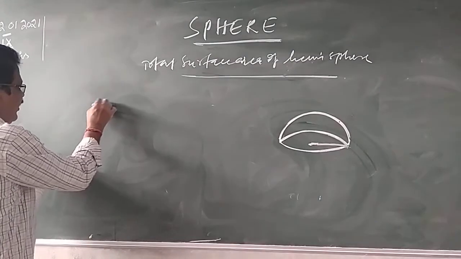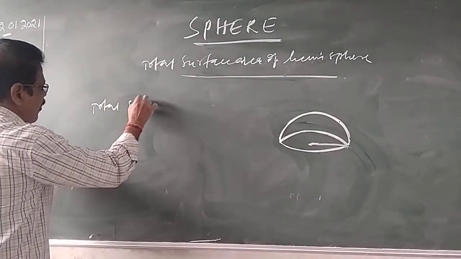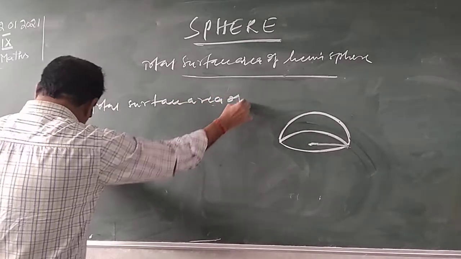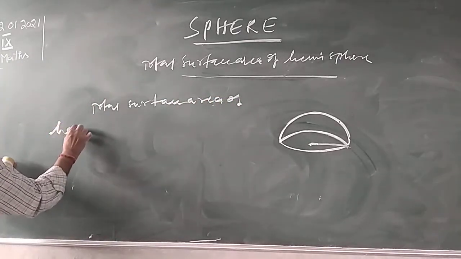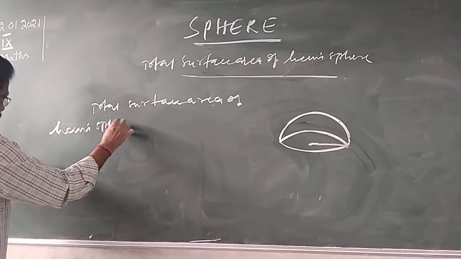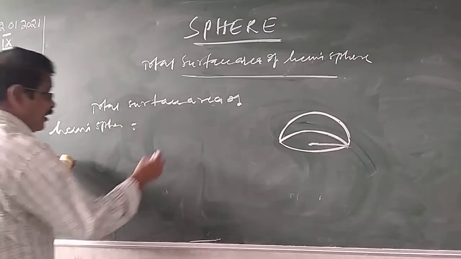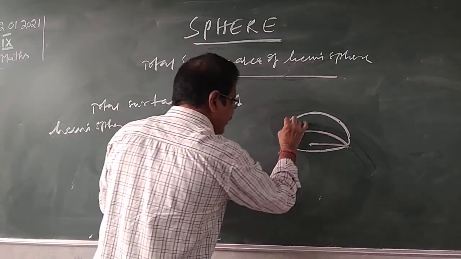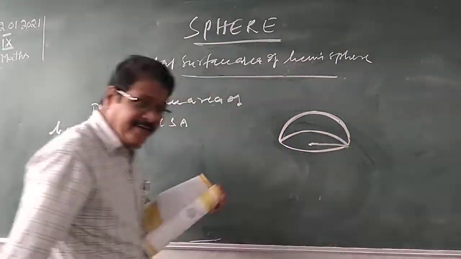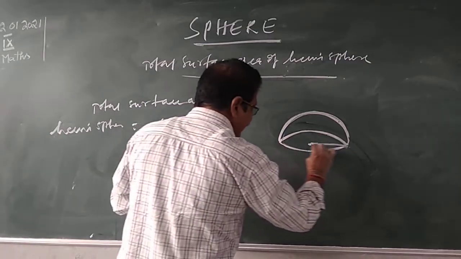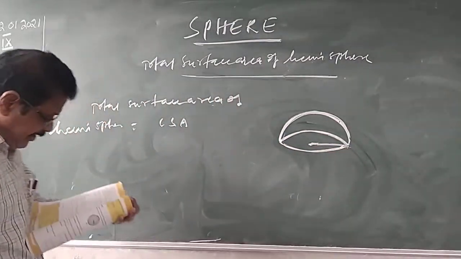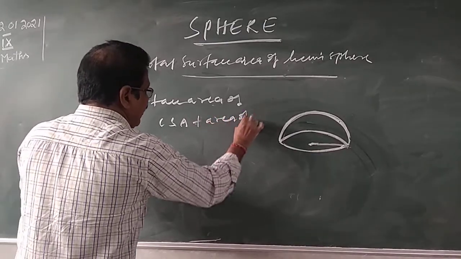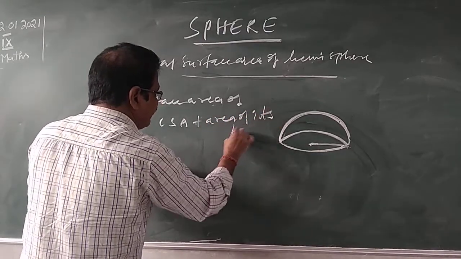Total surface area of a hemisphere is equal to the curved surface area, CSA, plus the base, which is also a circle shape. Area of its base.